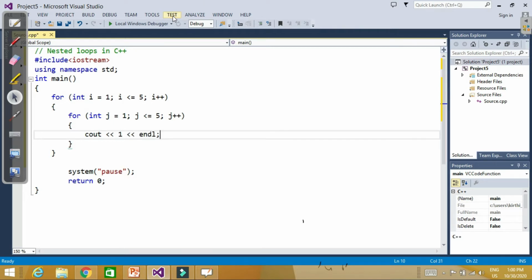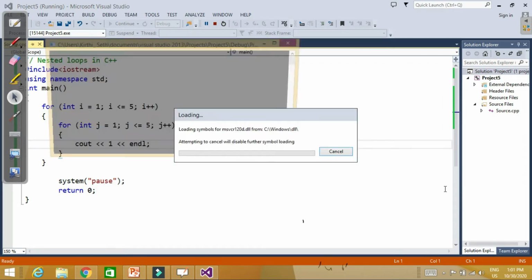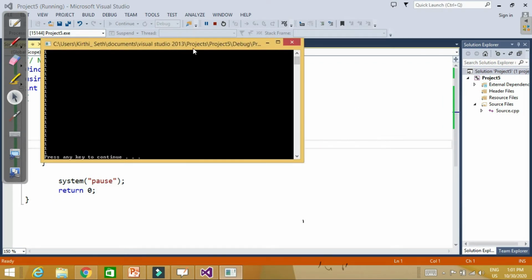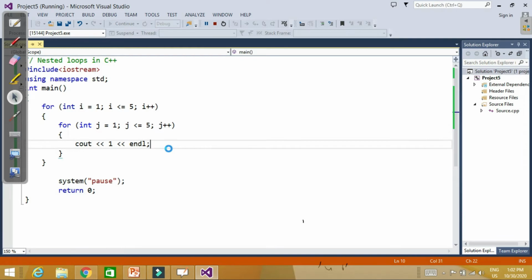Okay, so now let's see the output. See, this is the output. Every time, one is going to the next line, and it is going to print 5 into 5, 25 times, but every one will go into the next line. But what we want is, after five 1s, it should come to the next line.